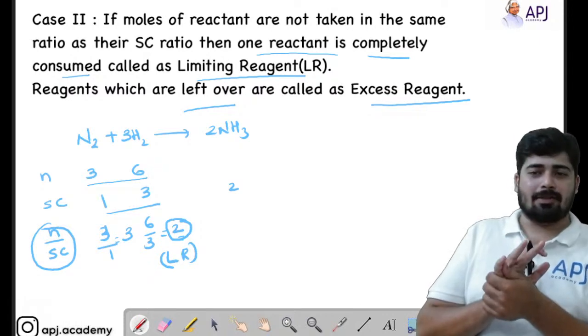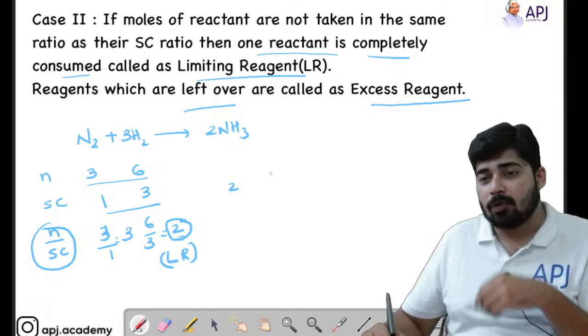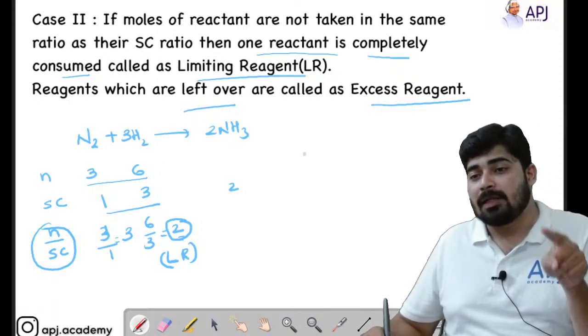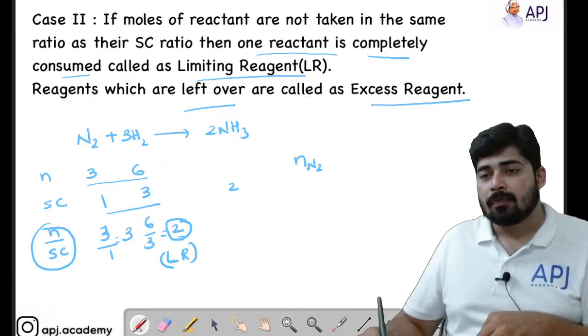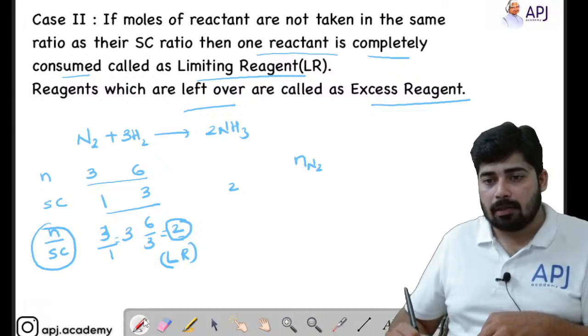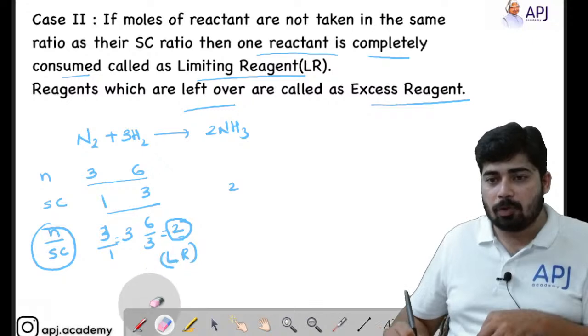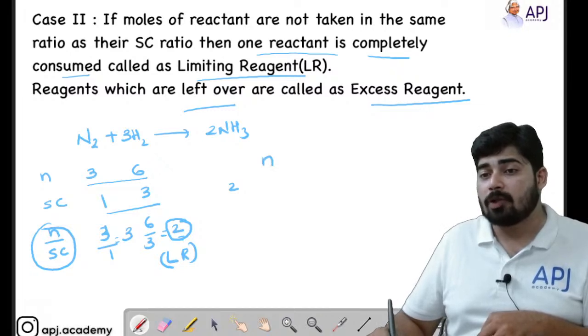Now the very important point to remember here: if the reaction consists of a limiting reagent, then in the mole analysis, you should not put the values of the excess reagent. You only have to put the values of the limiting reagent.